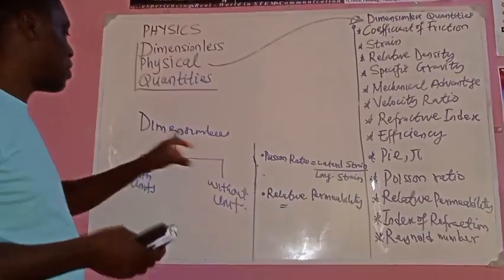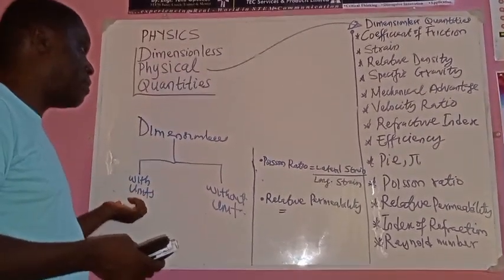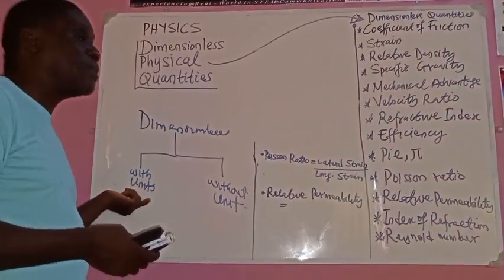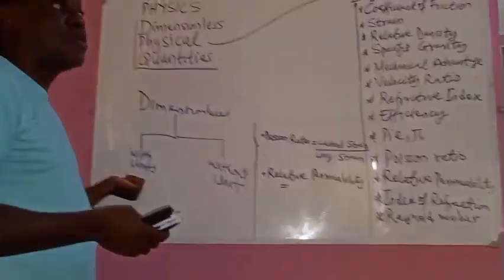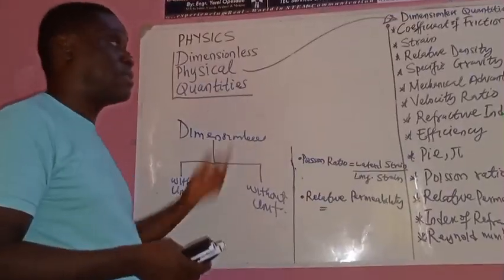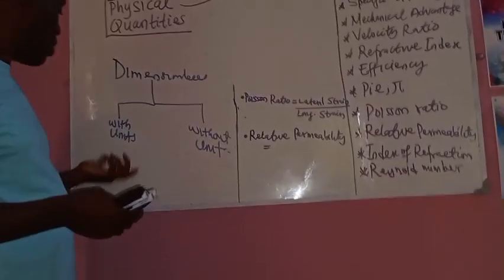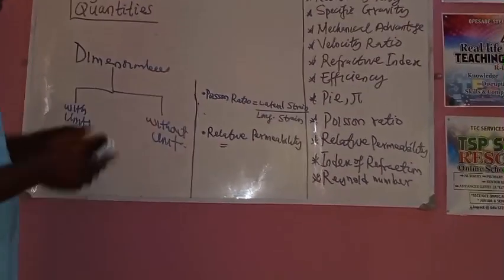So take note that dimensionless quantities can be classified into 2. Those with units, there are just 3 of them. Plane angle has the unit of radian. Solid angle has the unit of steradian. And radioactivity has the unit of Curie. You remember that famous scientist, Madame Curie, who did great work in the nuclear world. Then, those without units are the ones we really want to discuss.